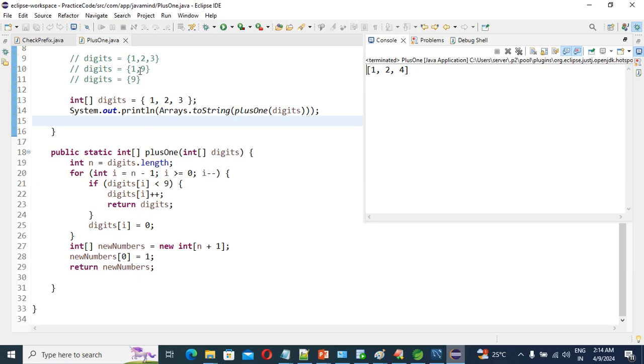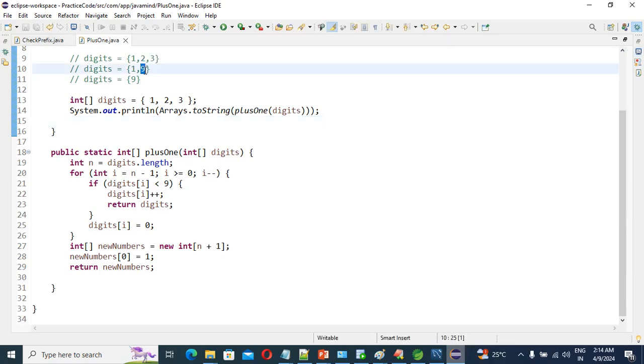This is the second case, where 9 is there, right? If it is 9, this is the last element in the traversal. The last element 9 is not less than 9, it is equal to 9, right? So for that purpose we have set it to 0. If you have 1 and 9, it becomes 2 0, right? I will show this example as well.